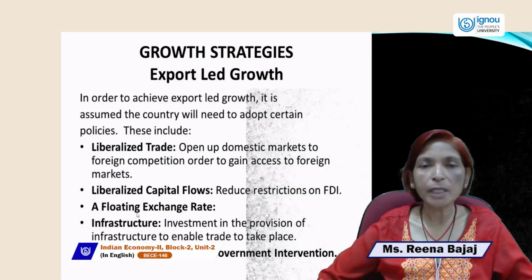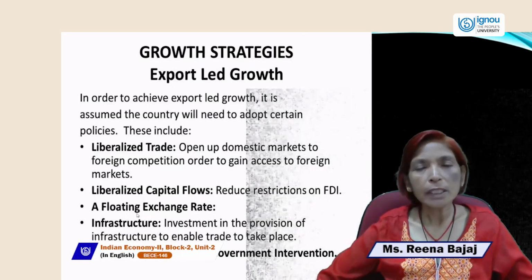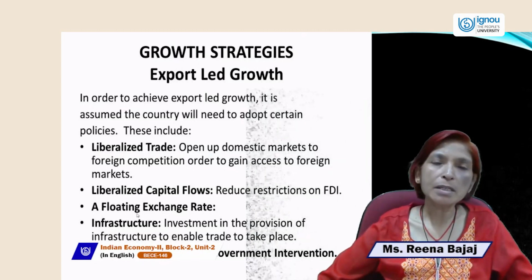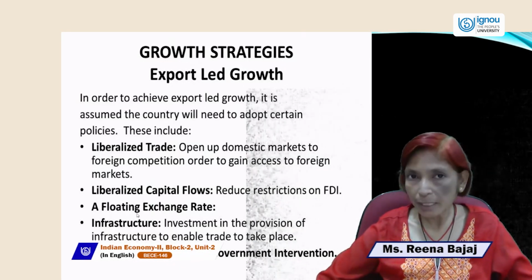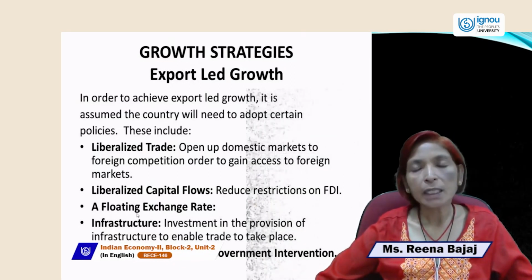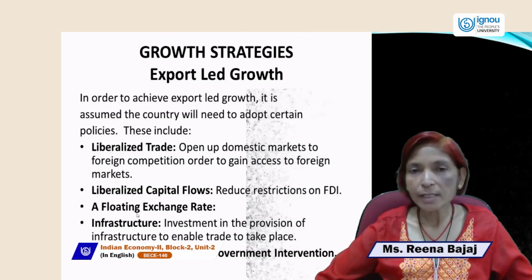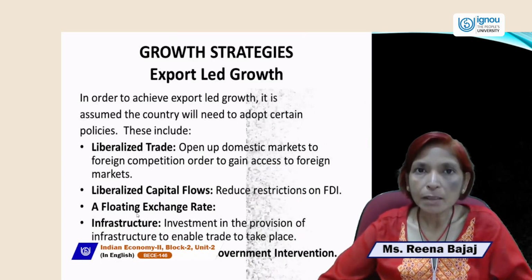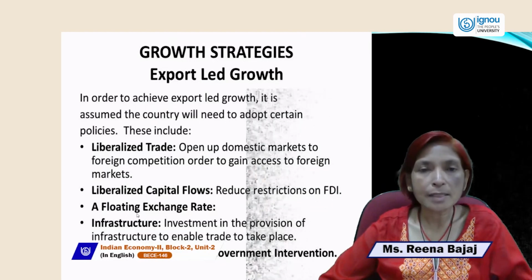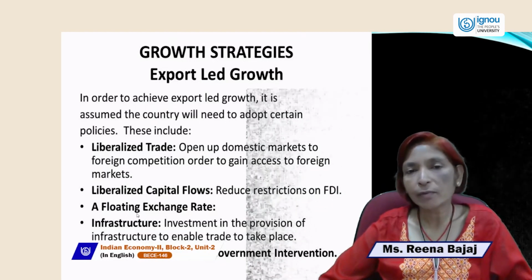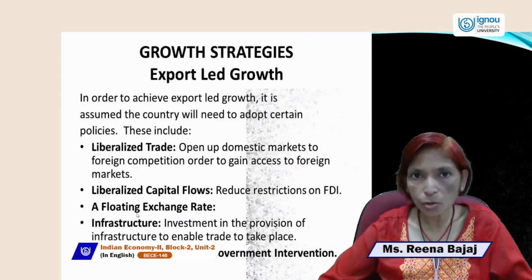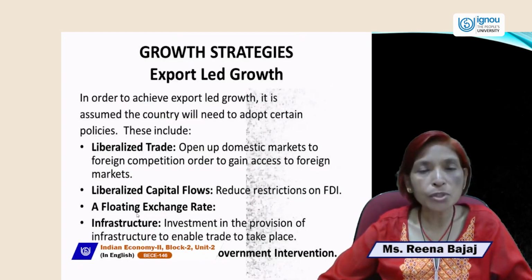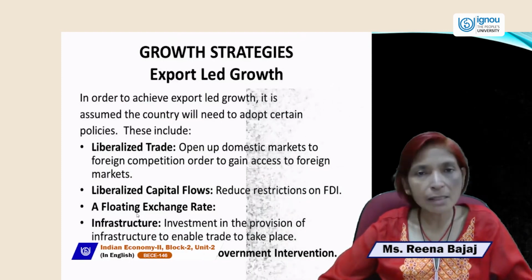If government intervention is minimal, and if the government deregulates the system of rules and regulations, then businessmen will freely enter business enterprises and invest more money in them. For example, in 1969 the government made the MRTP Act, the Monopolistic and Restrictive Trade Practices Act, under which an investor could invest only 100 crore rupees in business, and if a person invested more than 100 crore rupees, the government imposed so many restrictions and so many taxes on that